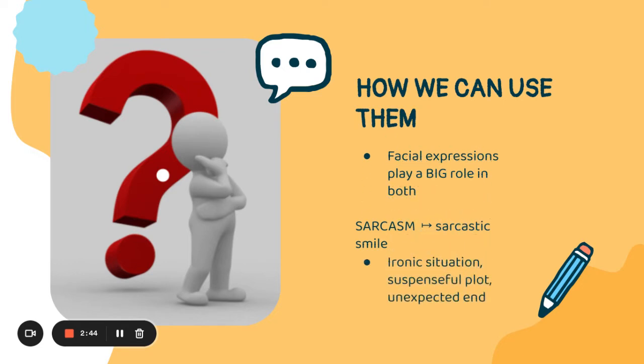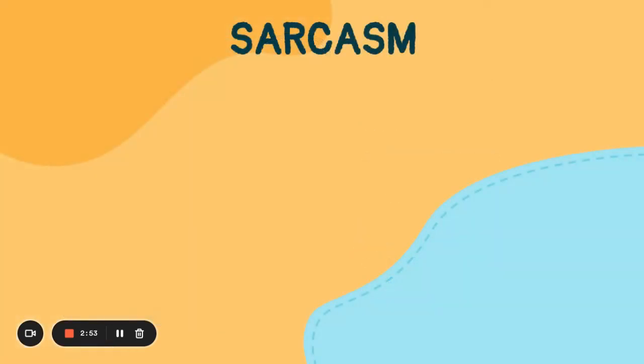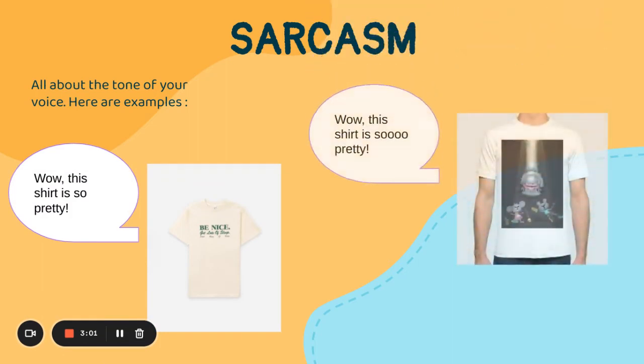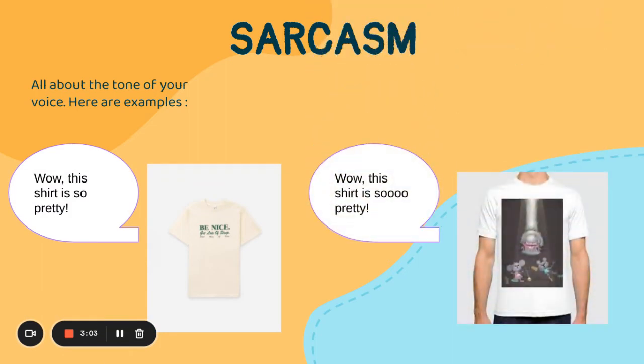If you want to apply irony in a text, the author tends to create an ironic situation to then build a suspenseful plot with an unexpected end. For sarcasm, it's all in the tone of your voice. For an example, watch the difference when I say these two sentences. Wow, this shirt is so pretty. Wow, this shirt is so pretty. Notice how when you put a whole different tone on certain words, it changes the whole perspective of the sentence?